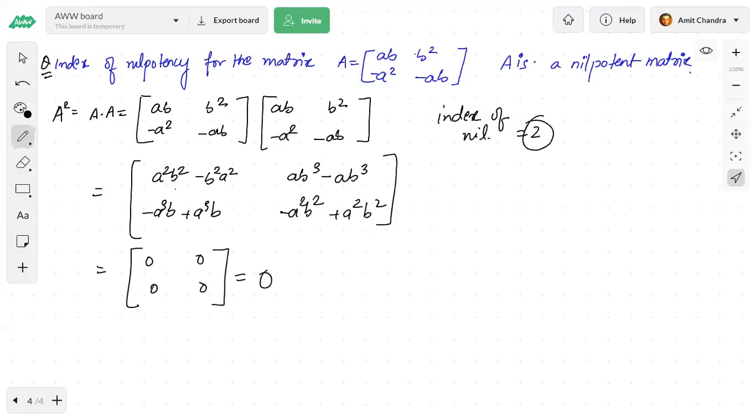Understood? Just check this. Because this is a square, it is easy for us to find. If it is a cube, then it will be longer. But if it is given as nilpotent, that means for some index it will become 0. If it is already given that it is nilpotent, then for some index it has to become equal to 0. Okay. Next.